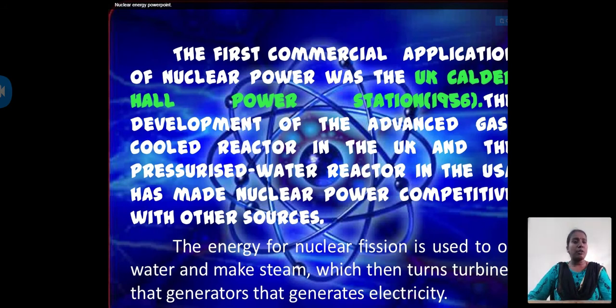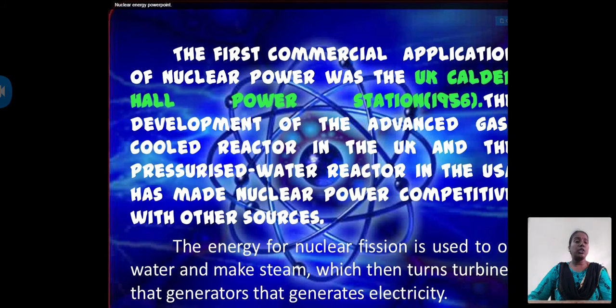The first commercial application of nuclear power was in the UK, at Calder Hall Power Station in 1956. The development of the advanced gas-cooled reactor in the UK and the pressurized water reactor in the USA has made nuclear power competitive with other sources.